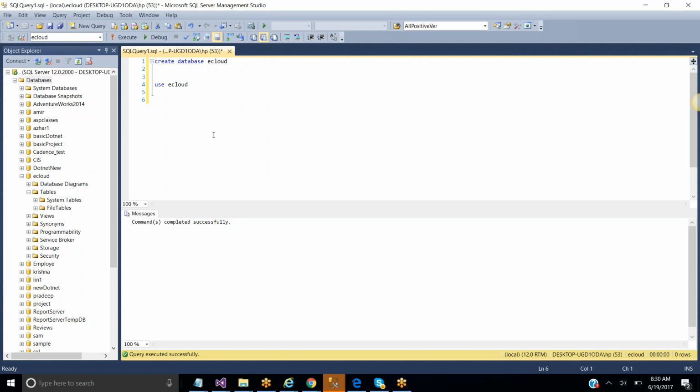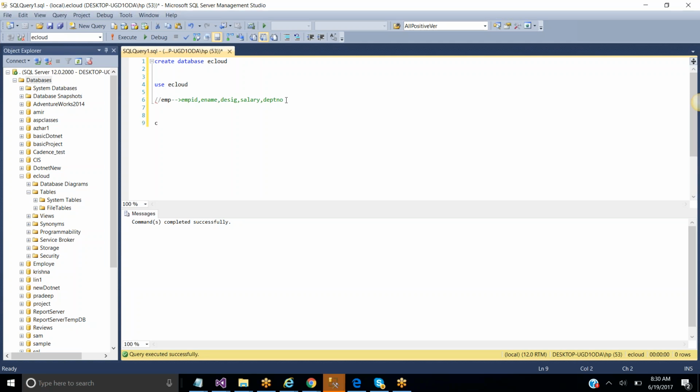If you want to change the database from master to the database you have created, use the name of the database you have created, and then it will change from master to that database. Now here, I'm trying to create an employee table. The employee table needs to have the columns employee ID, employee name, designation, salary, and department number. Employee ID is an integer, name is a string, and designation is also a string. These two are integers. Correct, all of you?